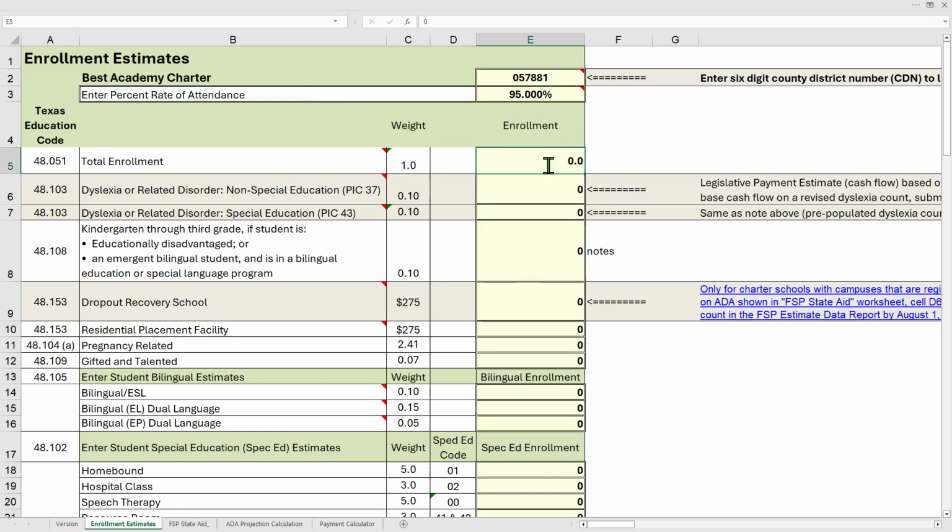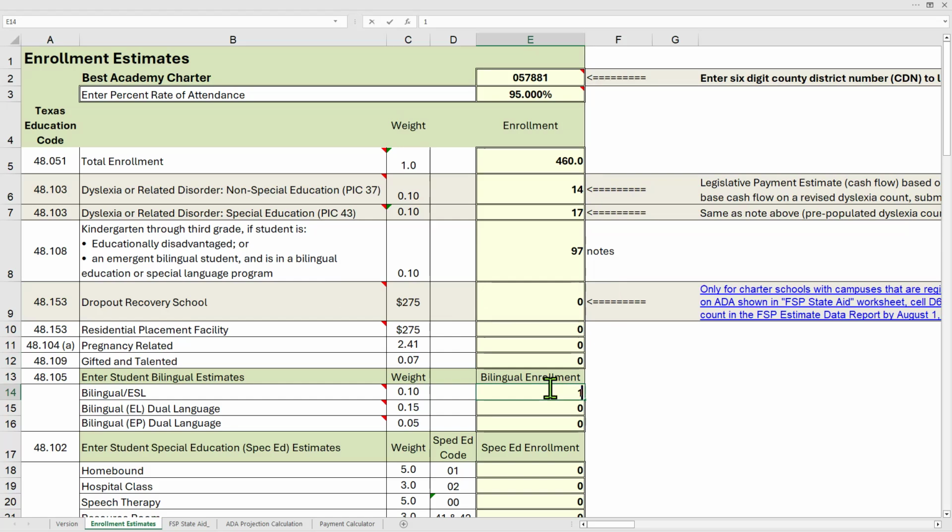So let me enter a couple of enrollment estimates within the workbook. Another feature of the workbook is it does include data validation. So for example, if I were to enter 500 here and try to enter that for gifted and talented enrollment, it says that the number of students enrolled in this program cannot be greater than the total number of students enrolled. So that makes sense because I've entered 460 for total enrollment, and so it doesn't make sense. So you can just retry or cancel.